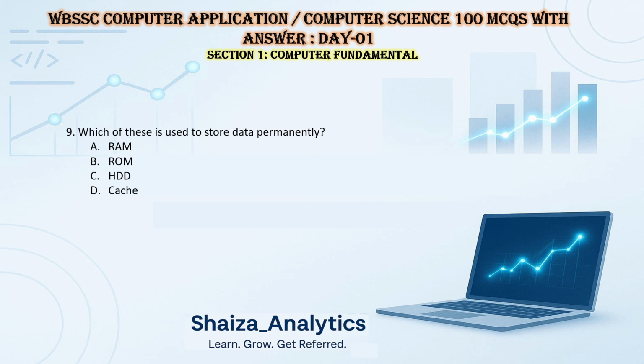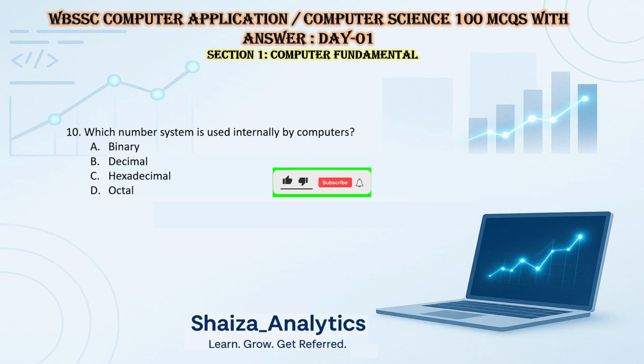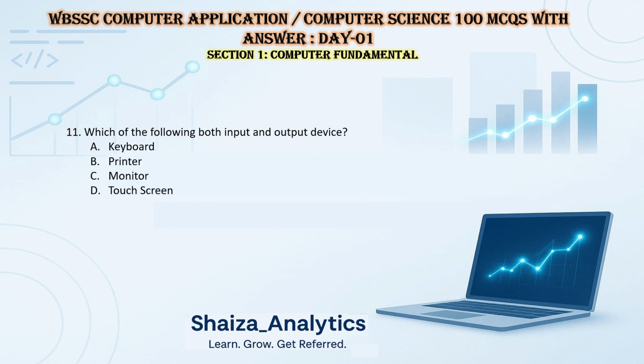Which of these is used to store data permanently? Option A, RAM, option B, ROM, option C, hard disk. Hard disk stores the data permanently. Option D, cache. So answer is hard disk. Which number system is used internally by computers? So obviously we know it's the binary system. Which of the following is both an input and output device? Keyboard, printer, no, monitor, no. So touch screen is the answer.